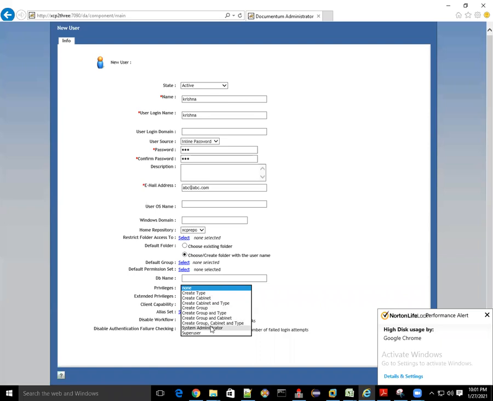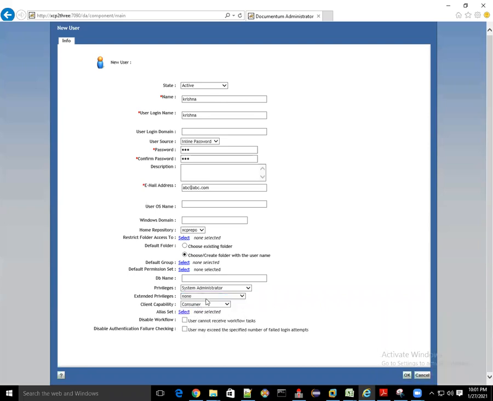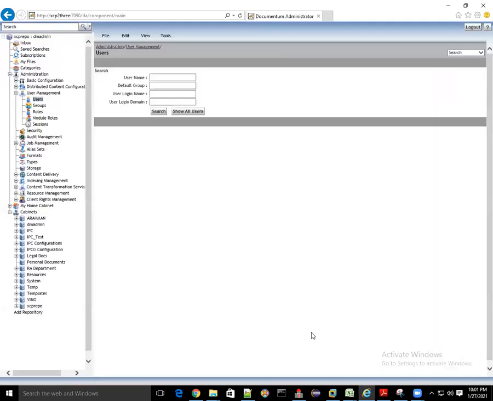We are making Krishna a super system administrator, but we are not giving any extended privileges, so Krishna is not a super user. I click OK. Now let me log out and log in with Krishna.